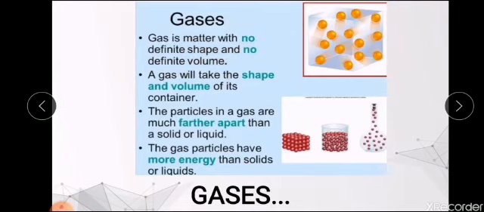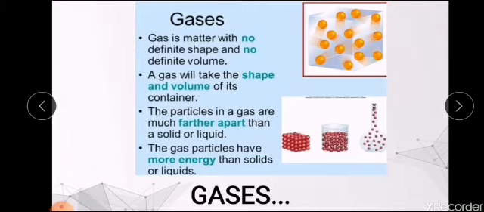Like liquids, gases also take the shape of the container. Whatever container you are going to have the gas within, you can say that gas is going to acquire the shape of that particular container. Now, we have already said that when you compare the molecules of gases, they are farther apart because intermolecular spacing is very large when compared to solids and liquids.